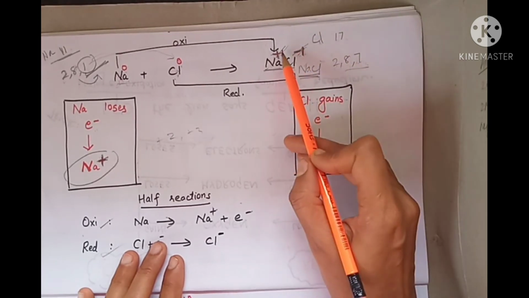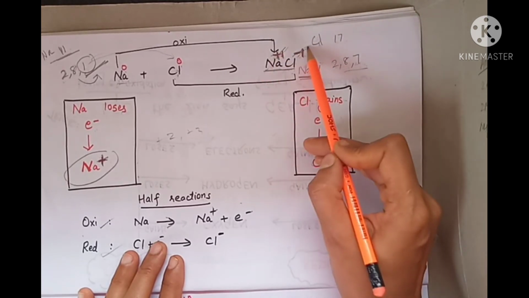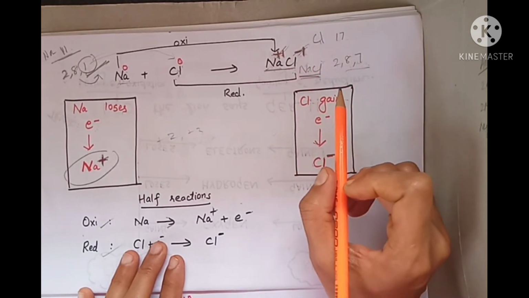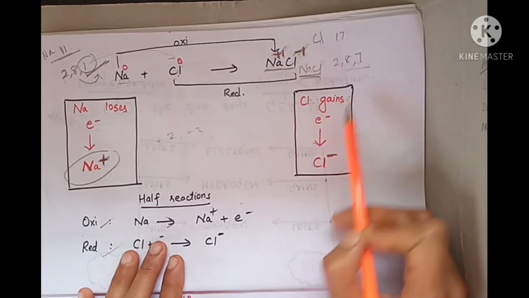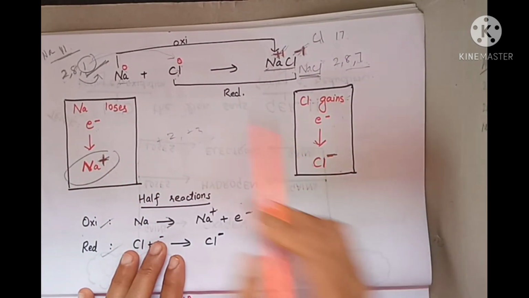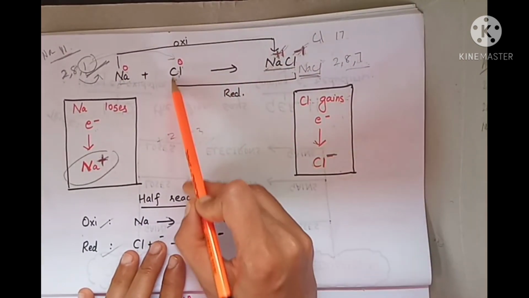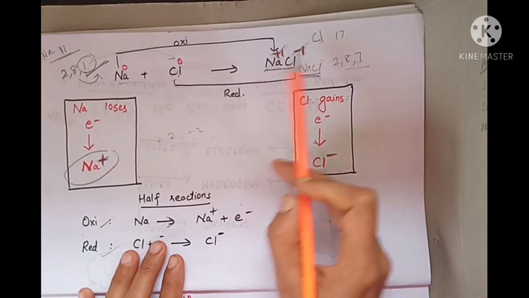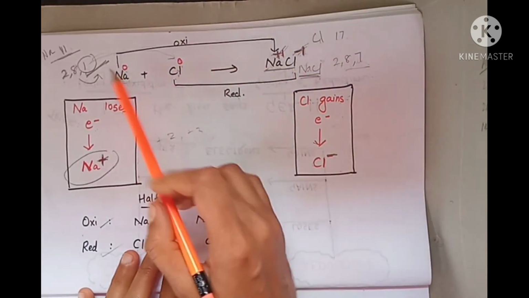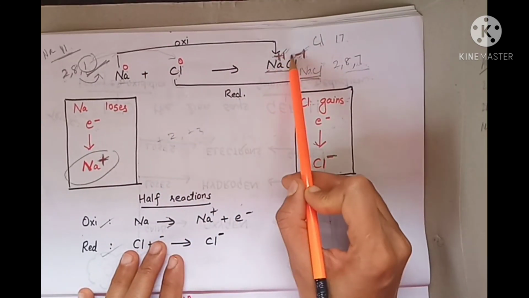We don't write any charges here for the compound, as these charges are opposite and cancel each other. Sodium loses electron and forms Na+, chlorine gains electron and forms Cl-. So sodium has oxidized and chlorine got reduced. Chlorine has accepted electron, therefore chlorine got reduced, and sodium has been oxidized to form Na+.